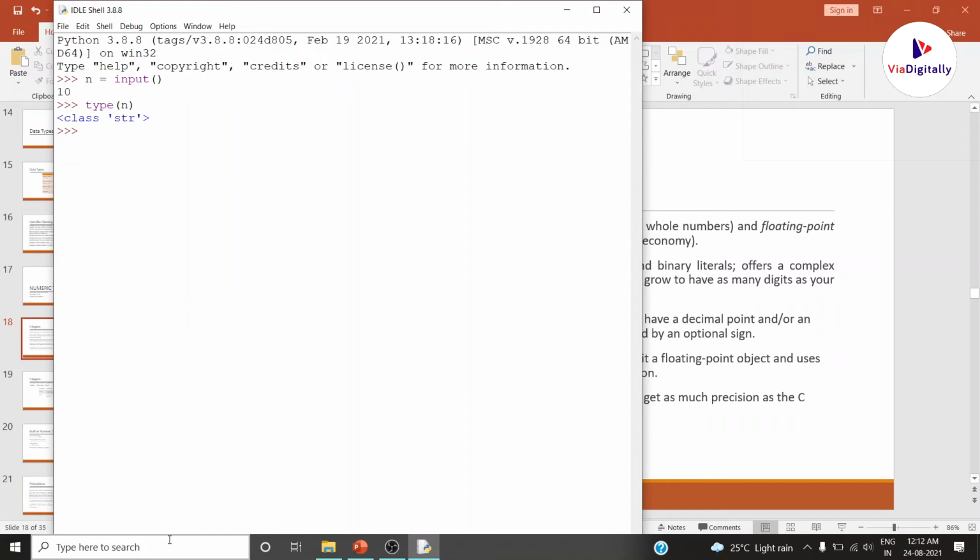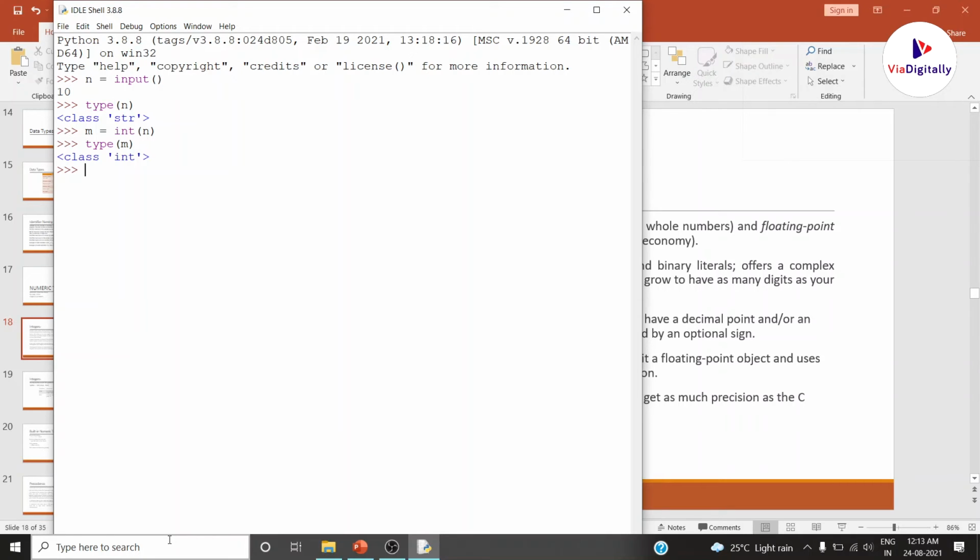It is class of string actually, and if I want to convert this string data type to some integer data type, I am going to make some type conversion, right? Let me take another variable m, that is nothing but int of n. So now you test what is the data type of m actually. So now it is int. So from here, if you want to make any mathematical operations on m, it should definitely be in integer data type.